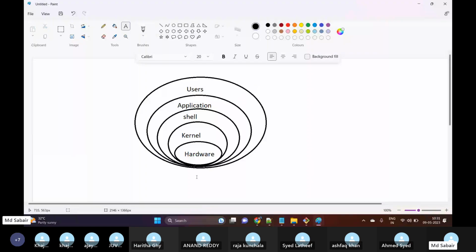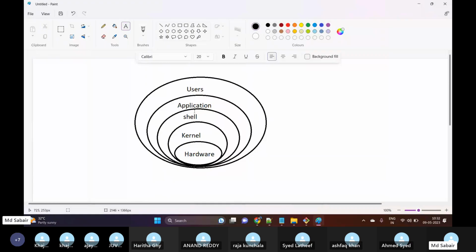What do we mean by hardware? Hardware, basically, will be the CPU and memory. So this comes under hardware. What do we mean by kernel? Kernel, as we discussed earlier, is nothing but the heart of the operating system. It is a kind of interface which helps us communicate with the hardware. Shell, what do we mean by shell? Shell is nothing but a terminal which will take the command as input and provide the output.